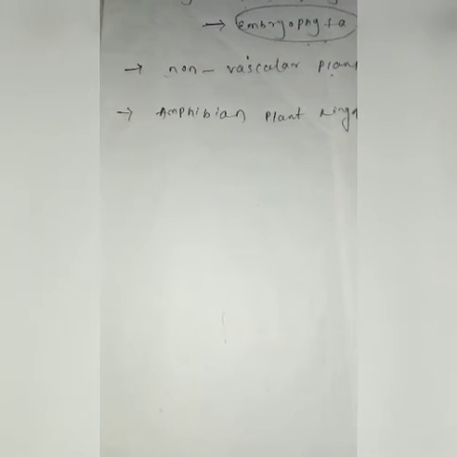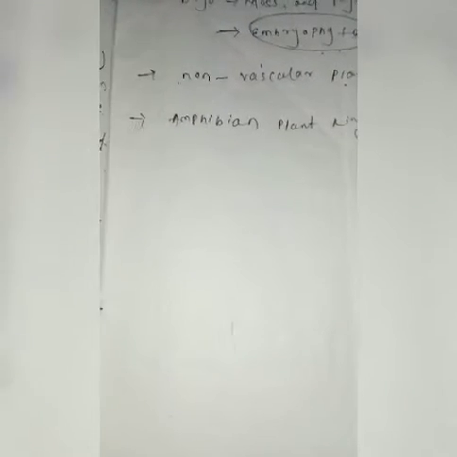But how do we identify that this is a Bryophyta, this is a Thallophyta, this is a Pteridophyta, and this is a Gymnosperm? The salient features say about the characters of each kind of plant. So now I will discuss the salient features of Bryophyta, how we can identify that a plant belongs to the group of Bryophyta.